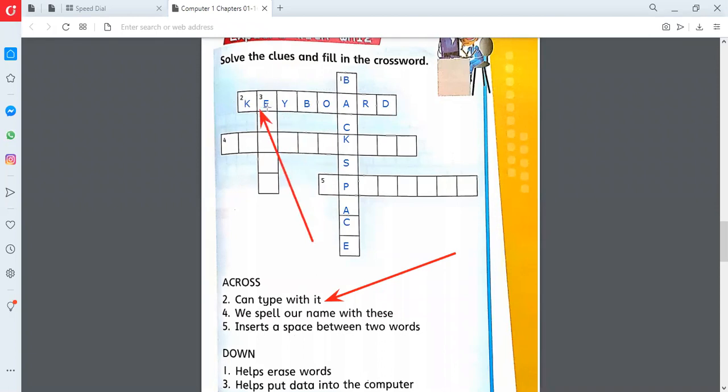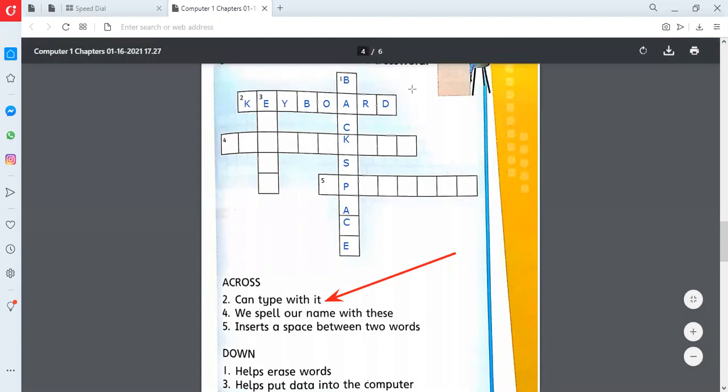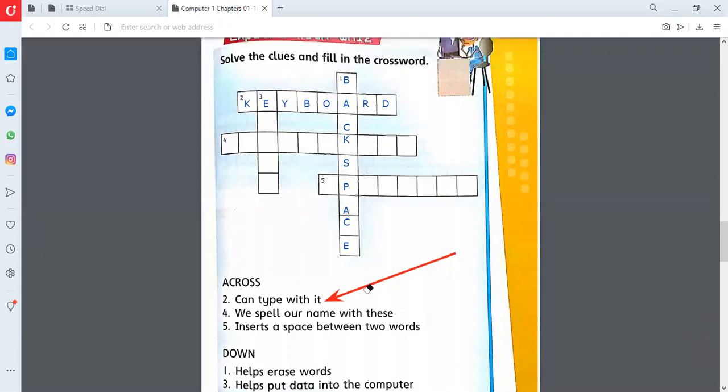So it's KEYBOARD. It's a keyboard, and it's BACKSPACE. It's a backspace. That's good. Now we are moving towards the third word.